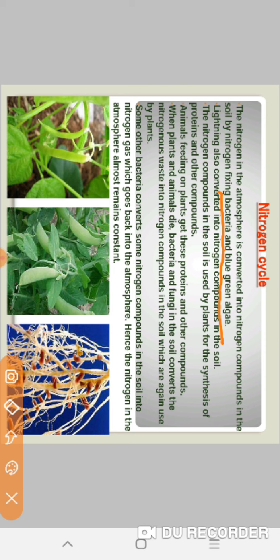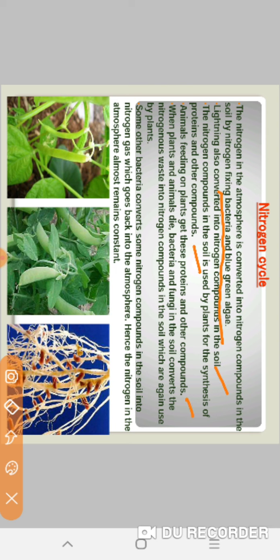Lightning also converts nitrogen into nitrogen compounds in the soil. The nitrogen compounds in the soil are used by plants for the synthesis of proteins and other compounds. Animals feeding on plants get these proteins and other compounds.